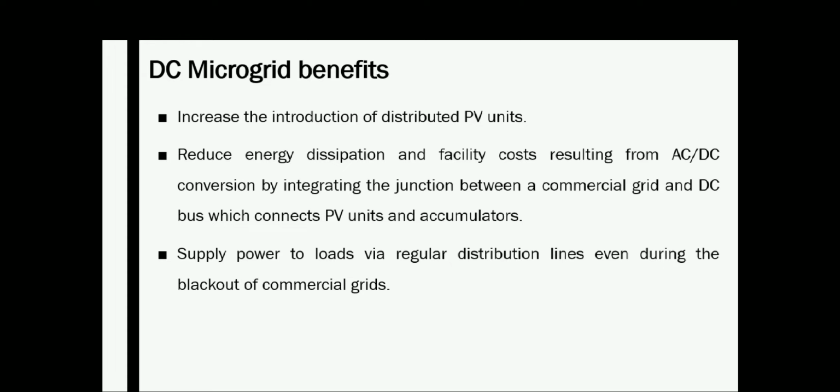So this point becomes an advantage if you have large dependence on PV generation, and you are using DC type load. It is better to design a DC microgrid, because you can avoid the AC to DC converters.